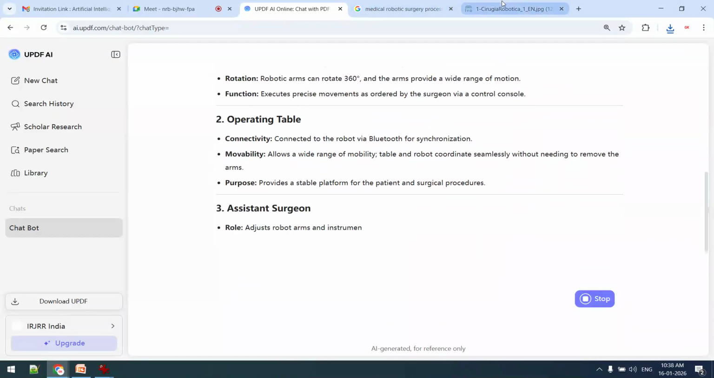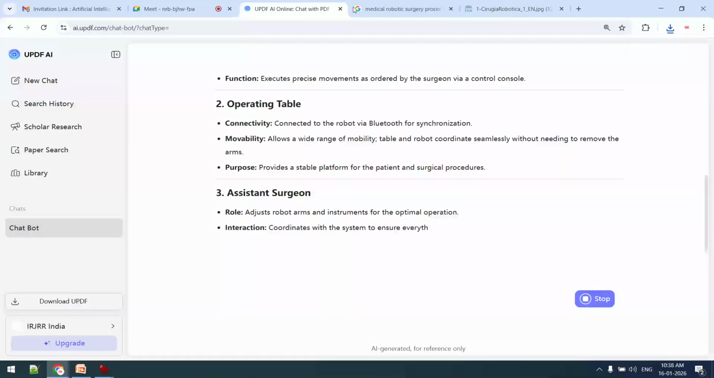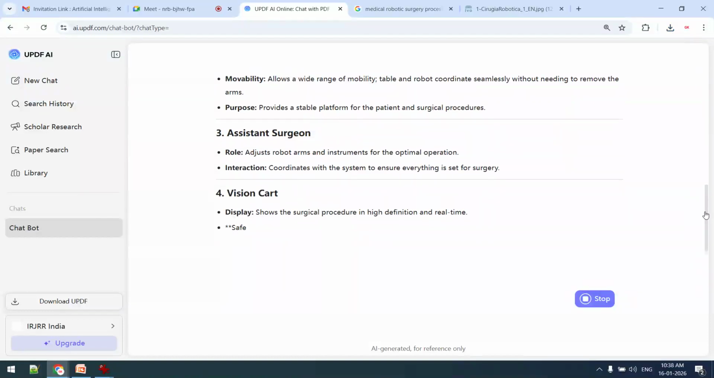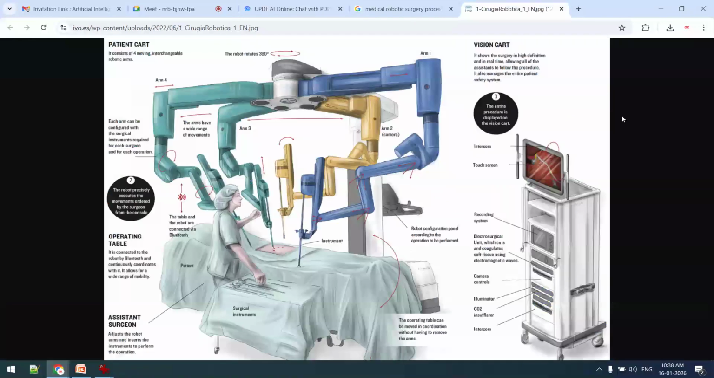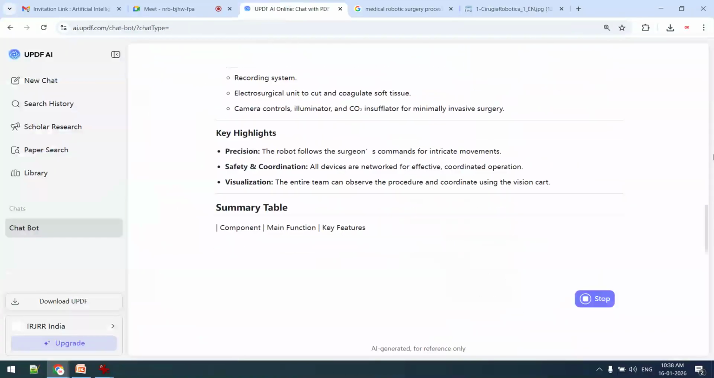Okay, we have uploaded only an image. We have not given it any input except a single instruction: explain this image. Now you can see that if I want to write a complete book on this particular image only, it is possible. If I want to write 100 pages only on this image, it is possible with AI.